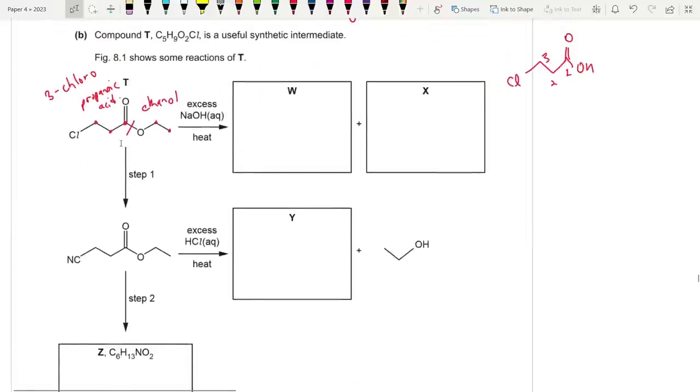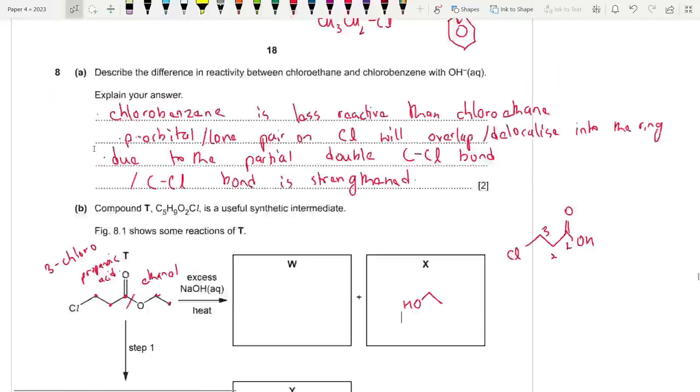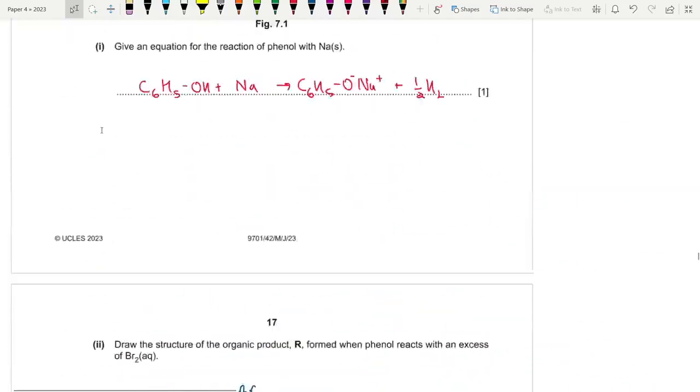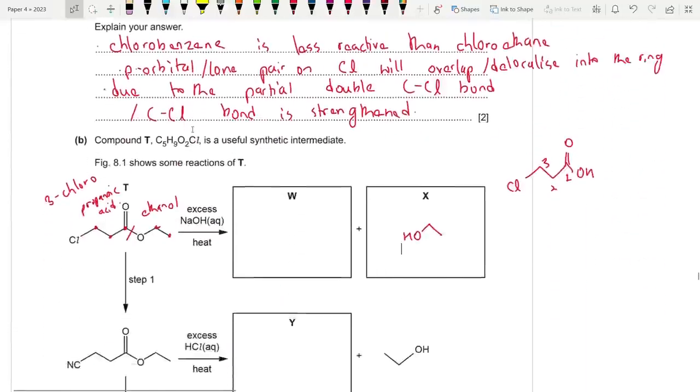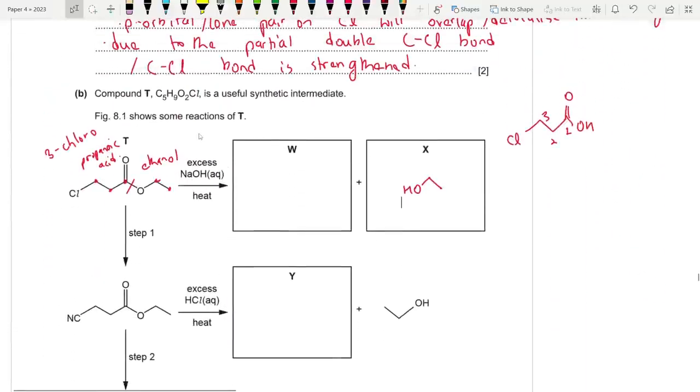Pretty straightforward. So if I break it down, what do I get? The alcohol part is simply this one over here, just ethanol. I think we had ethanol up there as well. Same ethanol. And now what? When we break it down, what's going to happen?